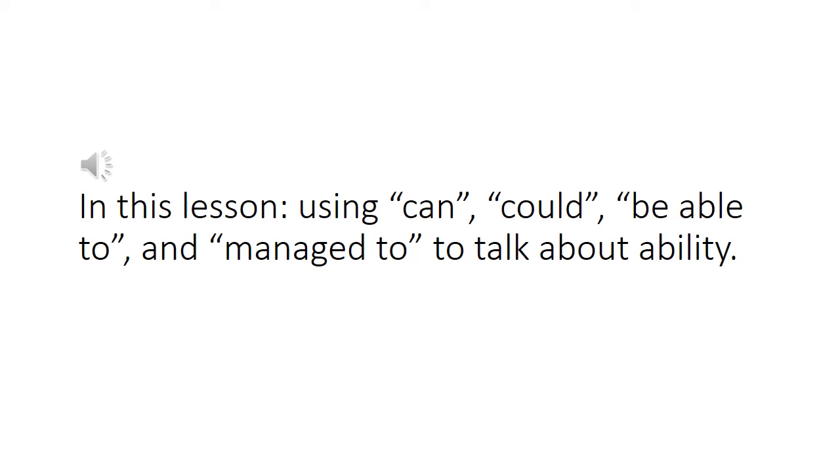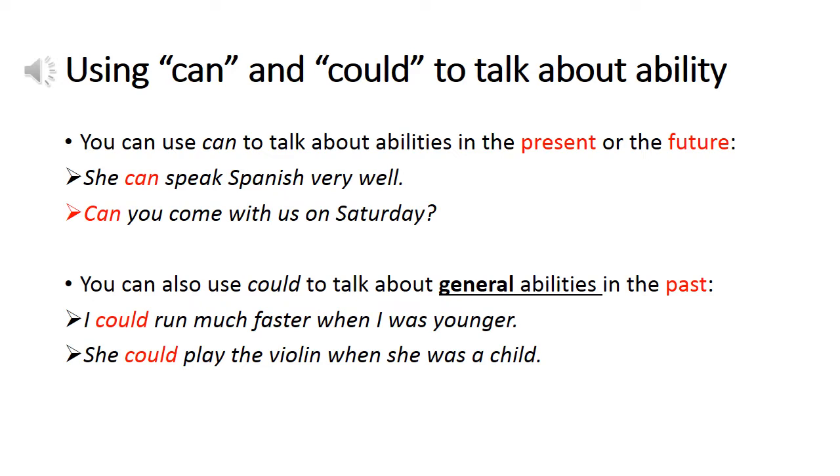In this lesson, we are going to focus on using the verbs can and could to talk about ability. You will also learn about the verbs be able to and manage to. These verbs are not modal verbs, but we cannot use the modal verbs can or could in every situation to talk about ability. So sometimes we need to use a different non-modal verb. First of all, let's look at using can and could to talk about ability.